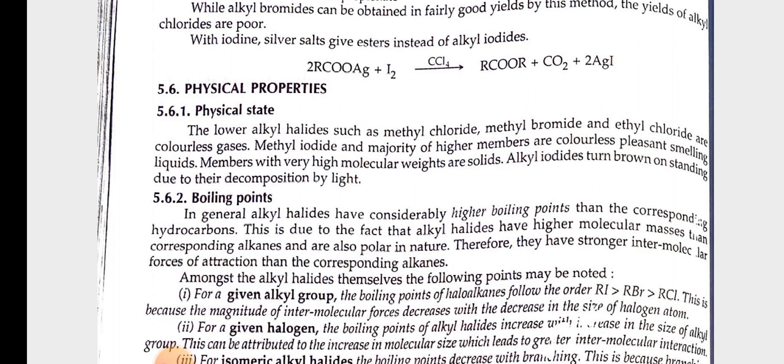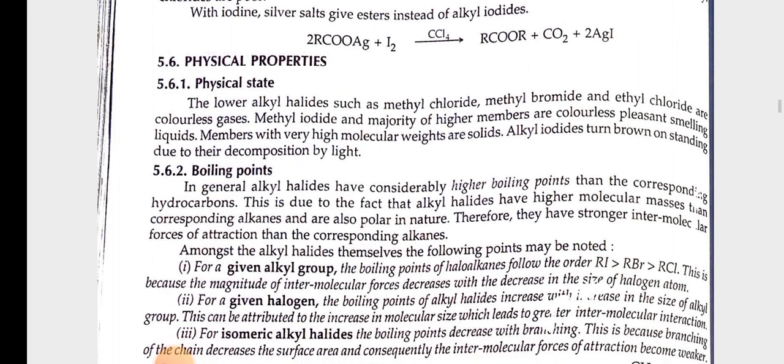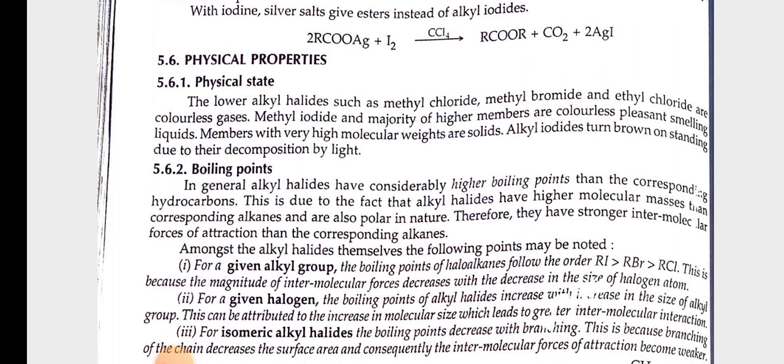Physical properties. Physical state. The lower alkyl halides such as methyl chloride, methyl bromide and ethyl chloride are colorless gases. Methyl iodide and the majority of higher members are colorless, pleasant smelling liquids. Members with very high molecular weights are solid. Alkyl iodides turn brown on standing due to their decomposition by light.